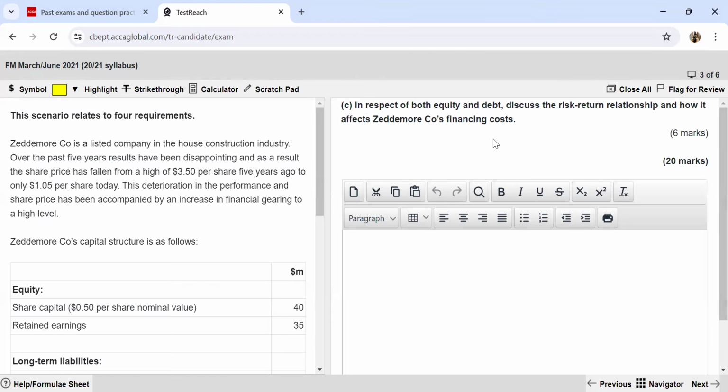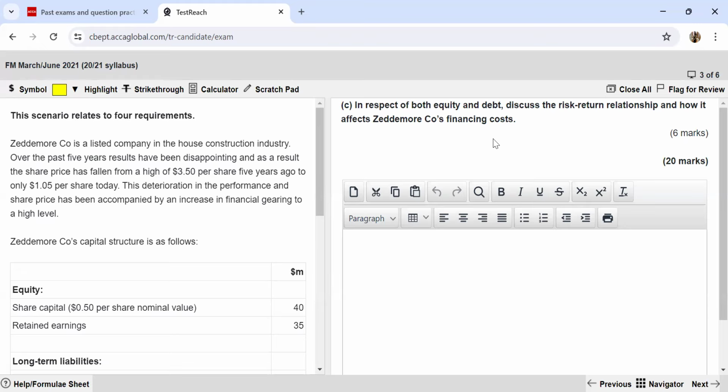So basically, the risk return relationship will be different when it comes to shareholders and lenders. When you talk about the equity shareholders, they really have no guaranteed return per se, because the company is not bound to pay them any dividends. And even an increase in the share price is not something which is guaranteed. So equity shareholders come last in the order of payment, even if the company gets liquidated. So usually, shareholders are taking a lot of risk,